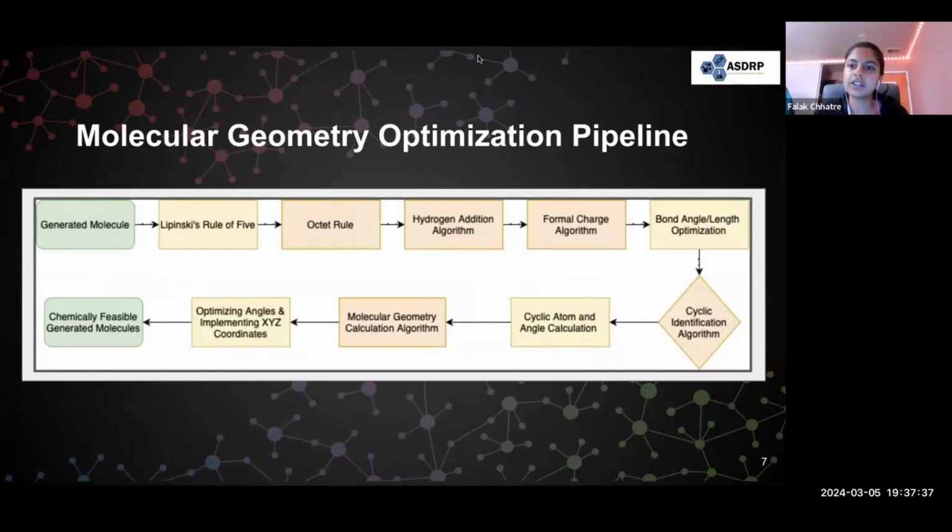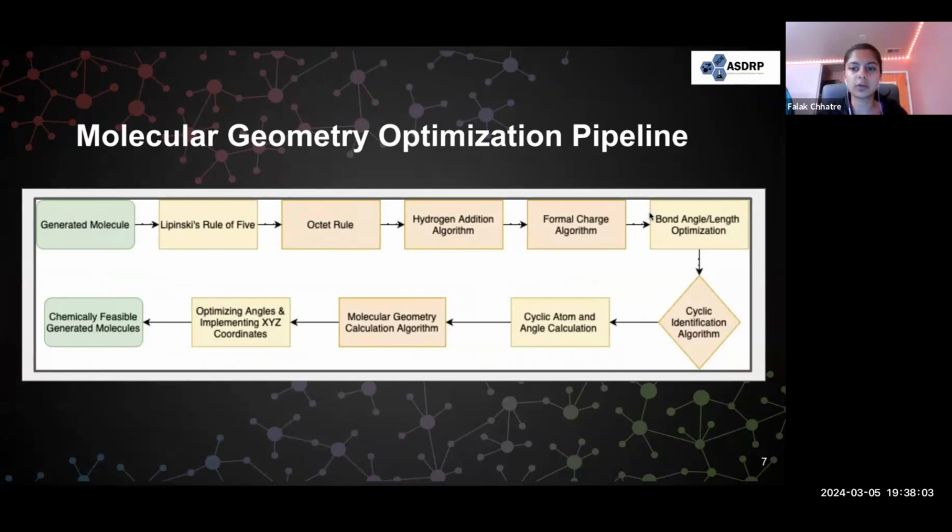So to improve the accuracy of our QNetGAN model from 47%, we're implementing several post-processing molecular geometry optimization algorithms as indicated in the figure. Starting from the generated molecule, first we have Lipinski's rule of 5, which are a set of guidelines used to determine how successful a potential drug molecule will be based on factors such as molecular weight and the number of hydrogen acceptors or donors.